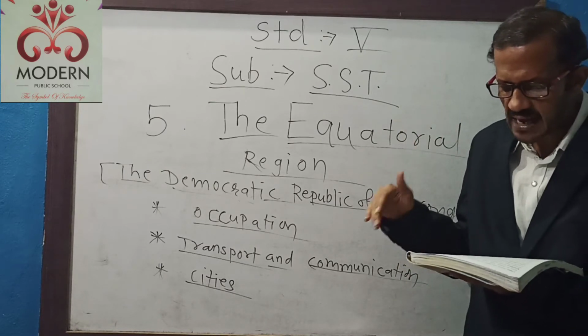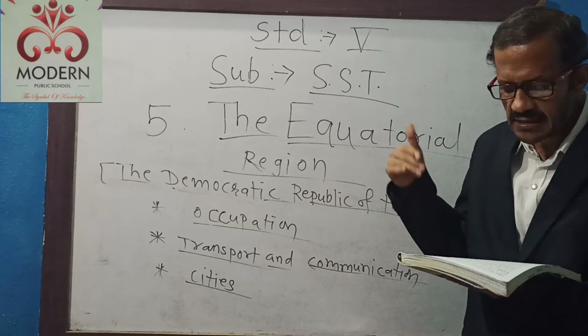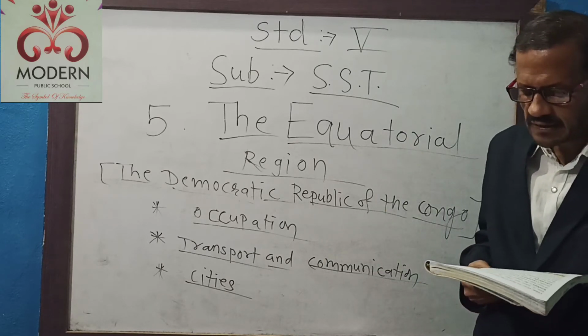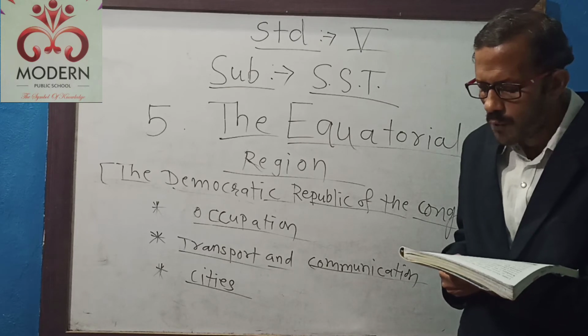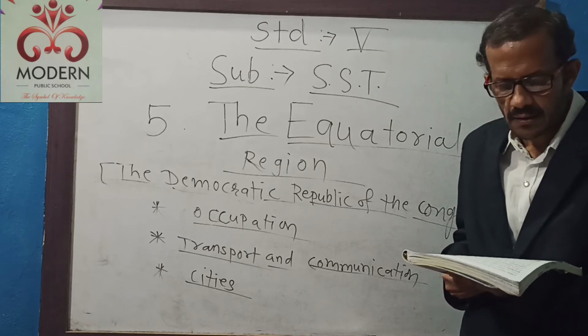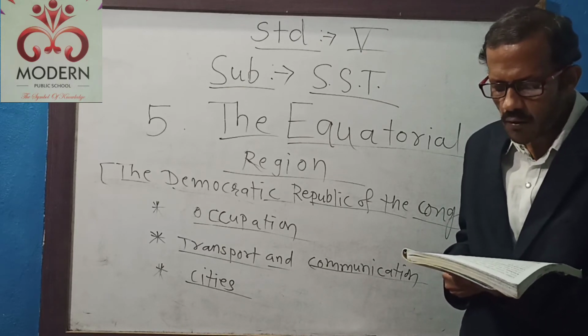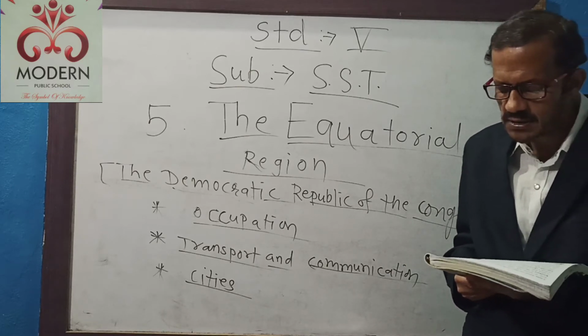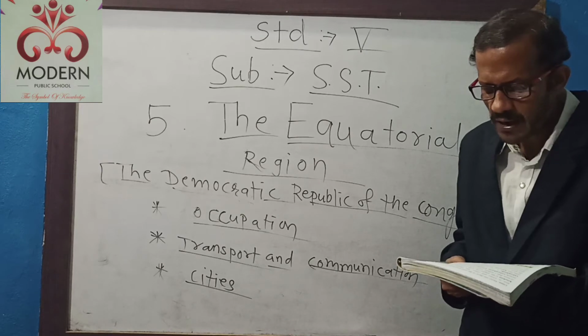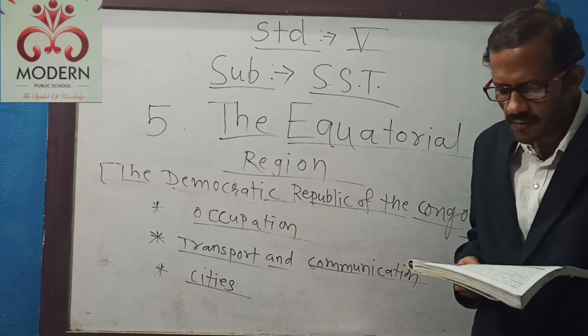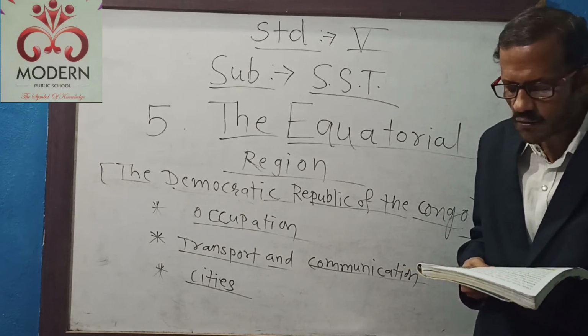Consumer goods such as shoes and textiles are manufactured in the cities of Kinshasa and Lubumbashi. The Democratic Republic of the Congo is very rich in natural resources, and with the help of development and proper infrastructure, it can become one of the richest nations in the continent.